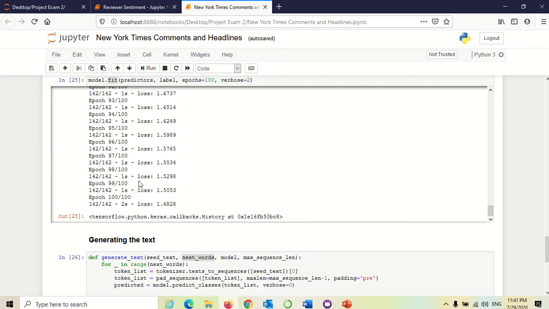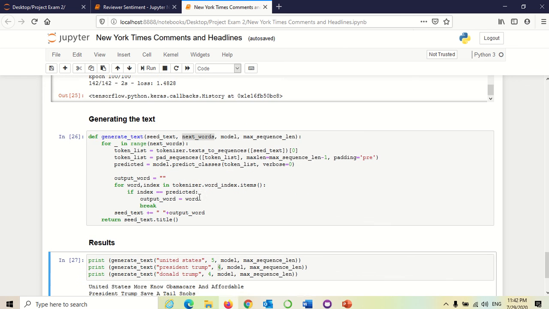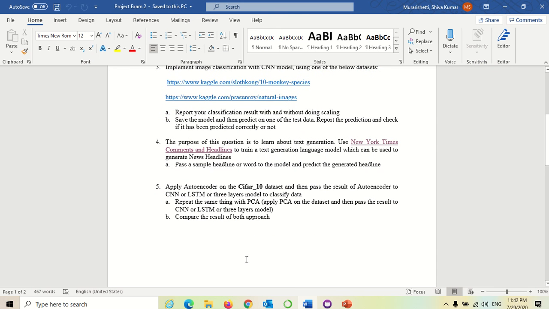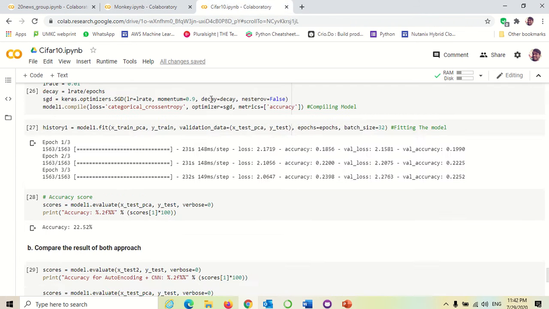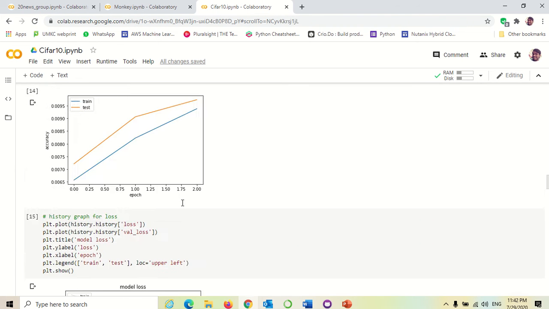Have trained here, it is getting predicted with that model. Coming to the fifth question, it is applying autoencoder and passing the result of autoencoder to CNN or LSTM, and the same thing like applying PCA and passing the PCA output to CNN or LSTM, comparing the result of both of that. As it is a CIFAR10 dataset, it is a somewhat large dataset.